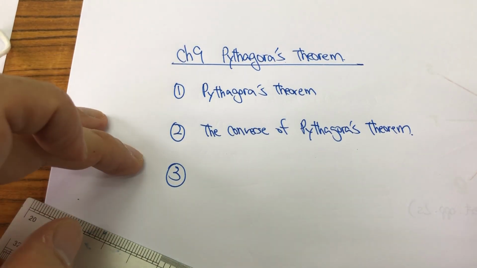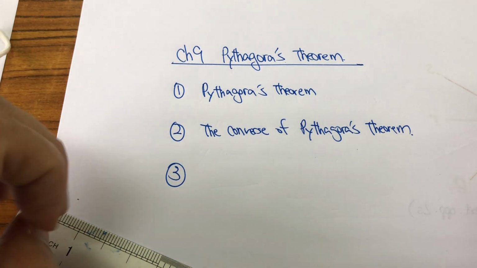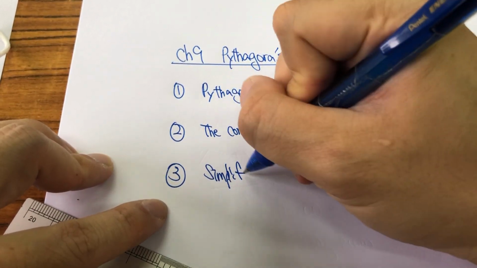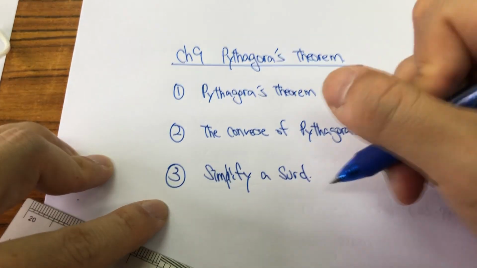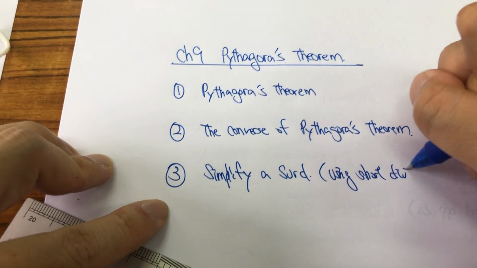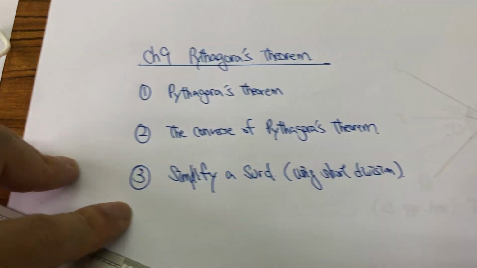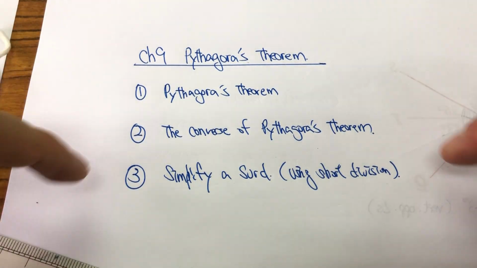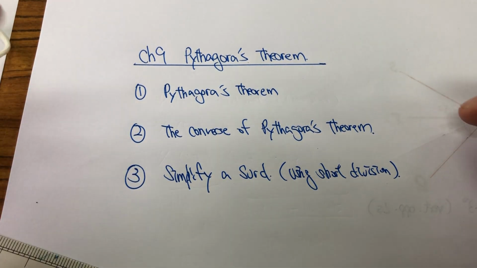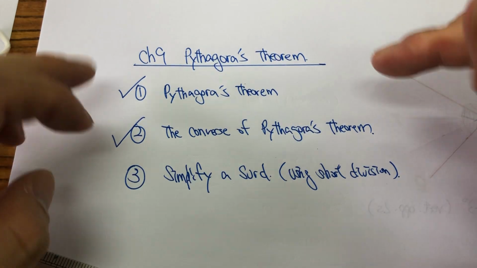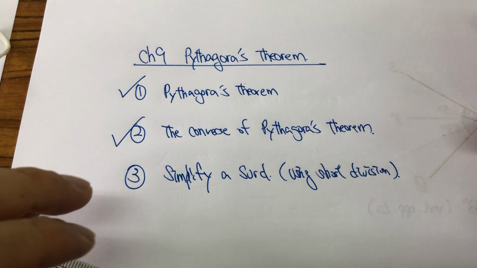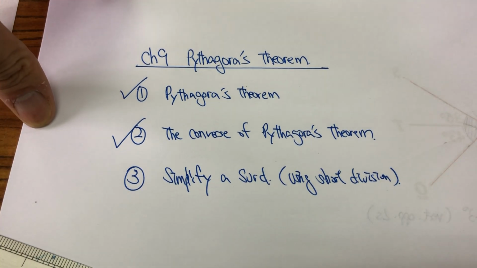And the third is how to simplify a surd using short division. In the coming quiz on Saturday, we will focus on Pythagoras theorem and the converse of Pythagoras theorem only.